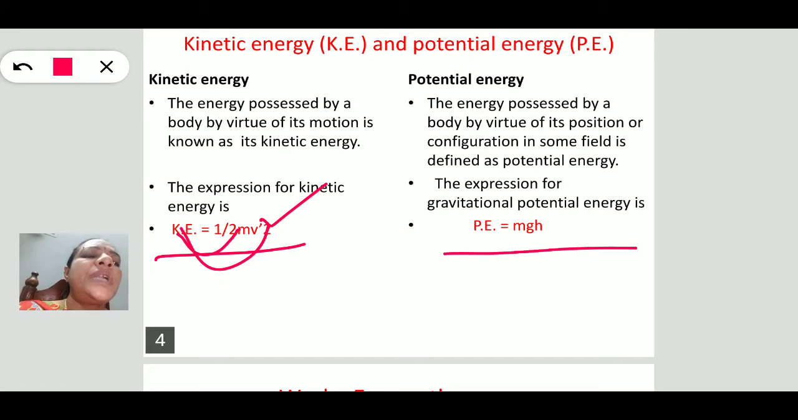Similarly, coming to the potential energy, the energy possessed by a body by virtue of its position or configuration is known as the potential energy. PE is potential energy, gravitational potential energy. The formula is potential energy equal to mgh.